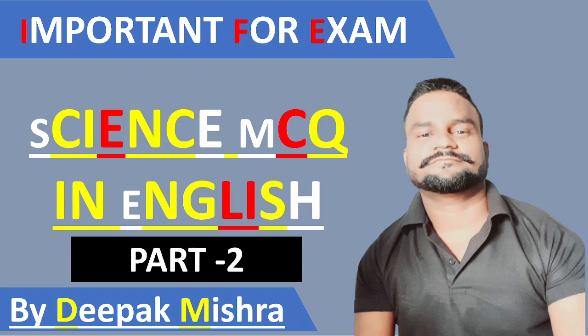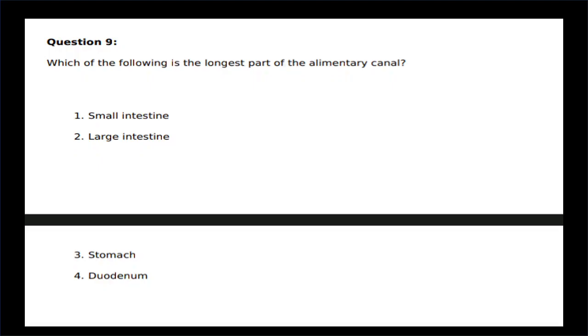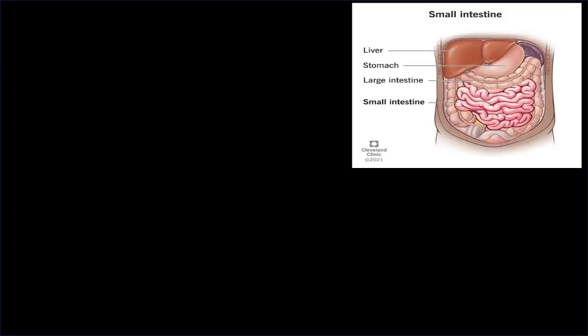Basically, this video is related to Science MCQ Part 2. So let's start. The question is, which of the following is the longest part of the alimentary canal? First, small intestine. Second, large intestine. Third, stomach. Or fourth, duodenum. So what is the answer? The answer is small intestine. But why?